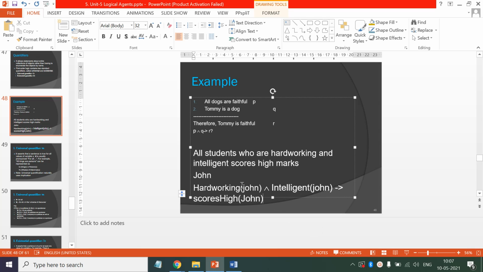So we have to talk about one particular student if we want to represent this sentence in propositional logic.